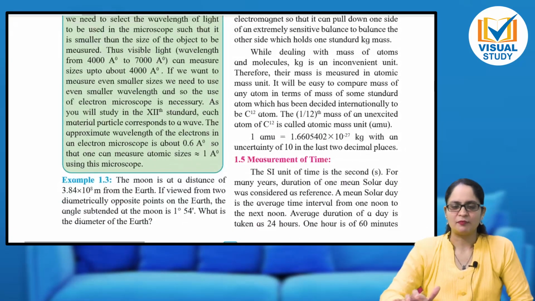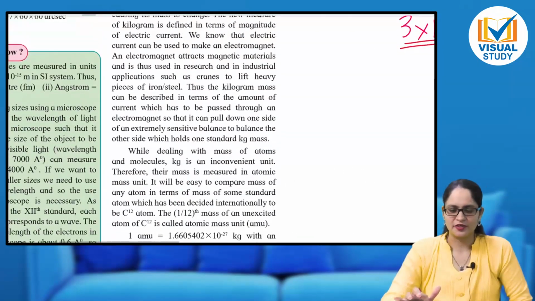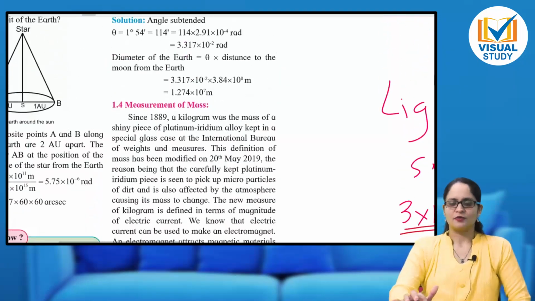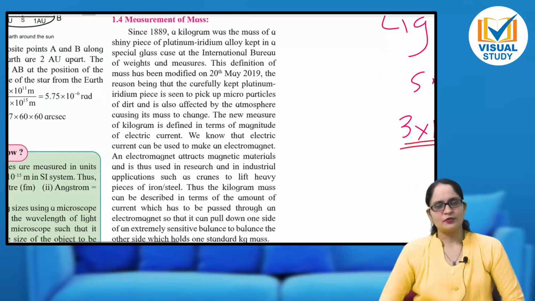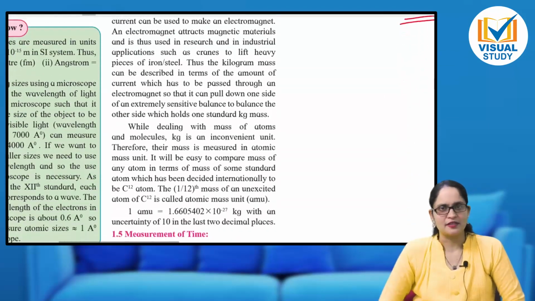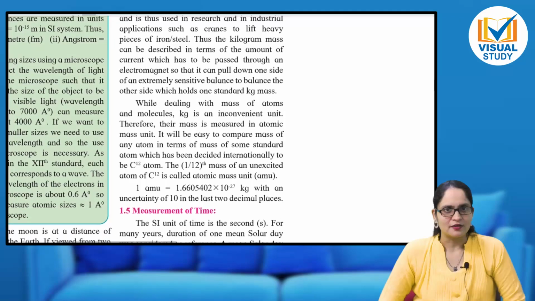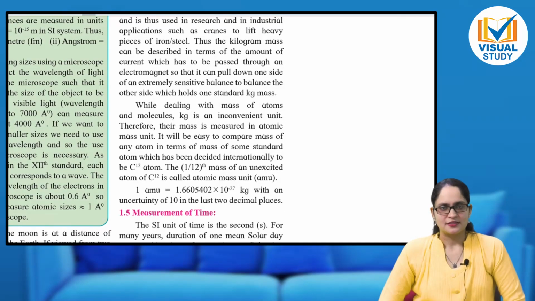Then measurement of mass. Let us come to the quantity called mass. As I told you, you already know it is measured by spring balance, beam balance. But what about the smaller masses like atomic mass? How can we represent the atomic mass? It is represented as 1 atomic mass unit, AMU. Initially, it was not represented in kgs.